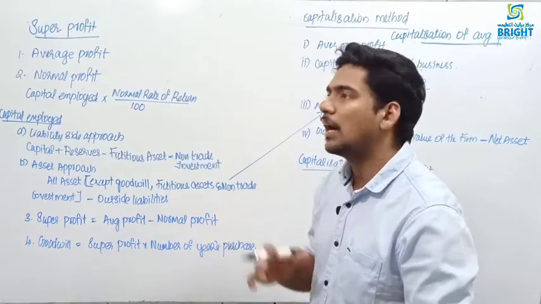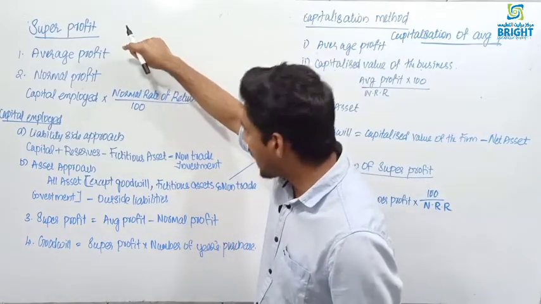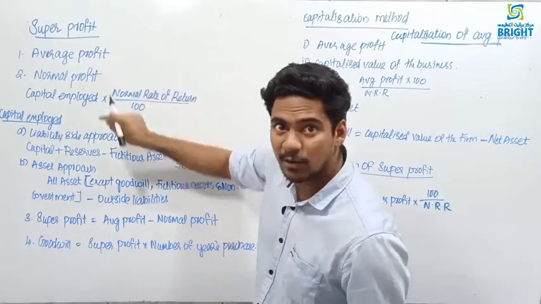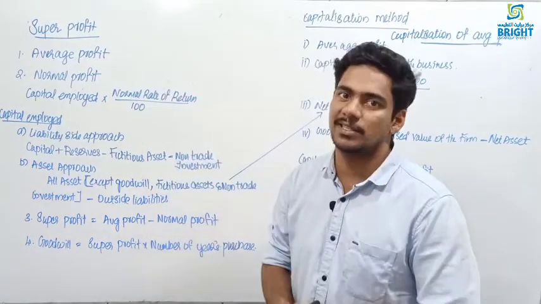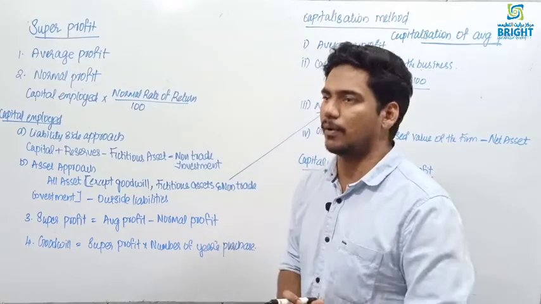Same as average profit method. So in super profit, first step, find out the average profit. Second one, find out the normal profit. Here it is very important. Normal profit. How to find the normal profit?